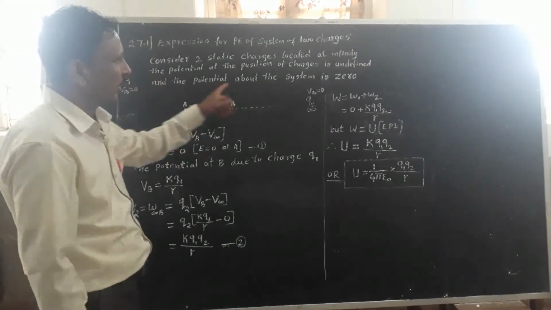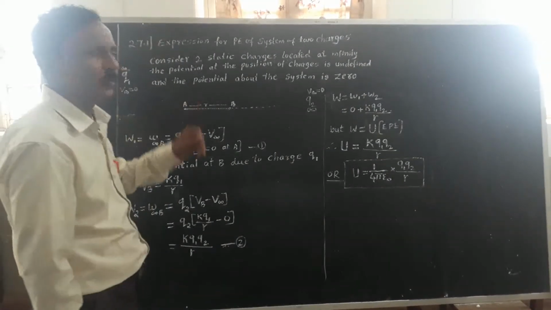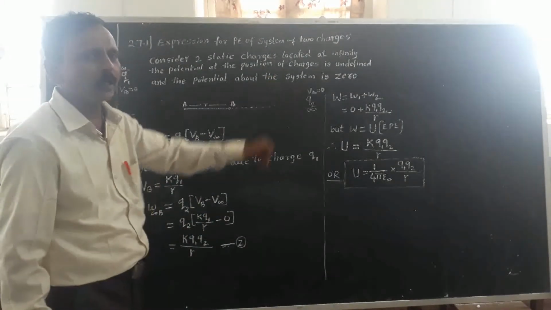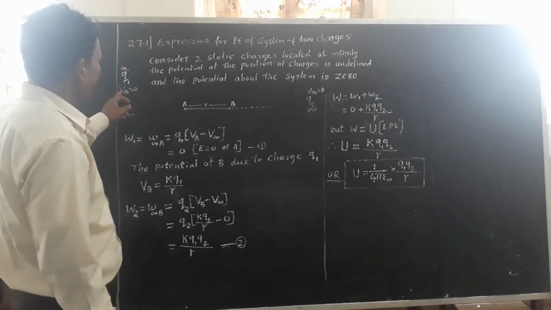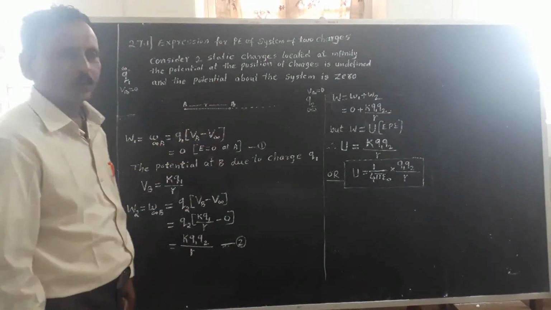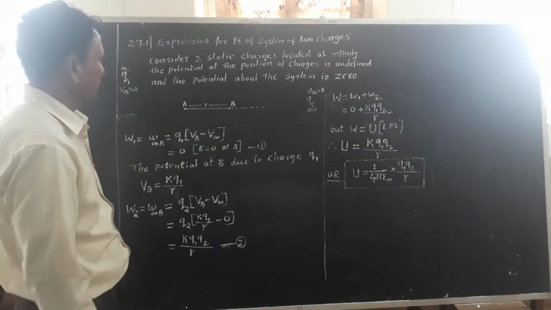Hence, the potential at the position of the charges is undefined, and the potential at infinity is equal to 0 due to these charges.